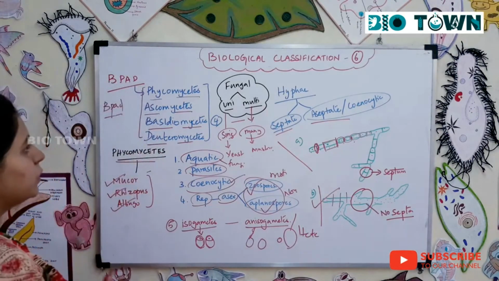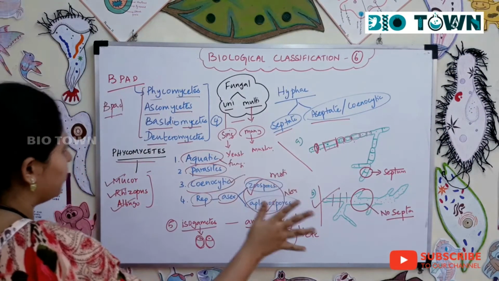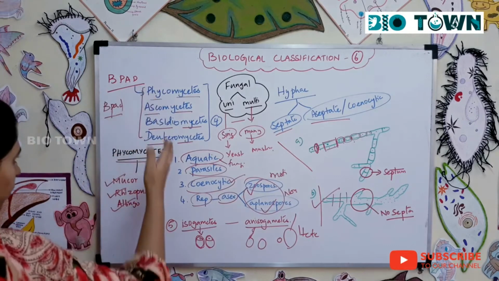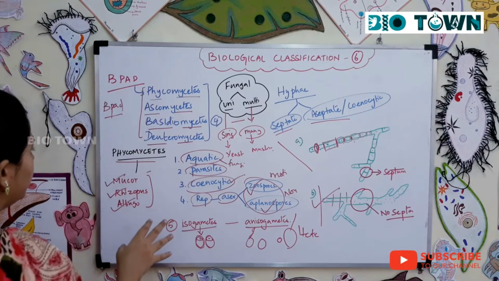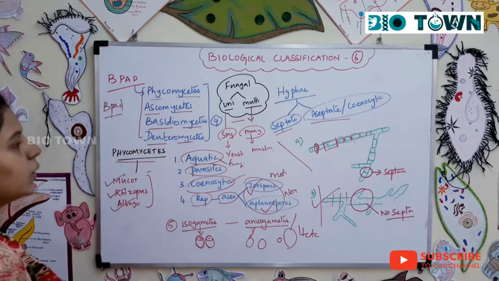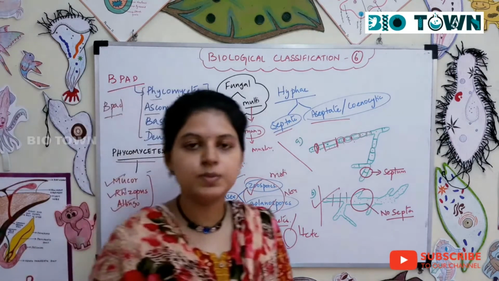So in today's class we spoke about the two different types of hyphae in fungi and the four important groups, and we dealt briefly with phycomycetes. And next class we'll deal with the other groups in fungi.